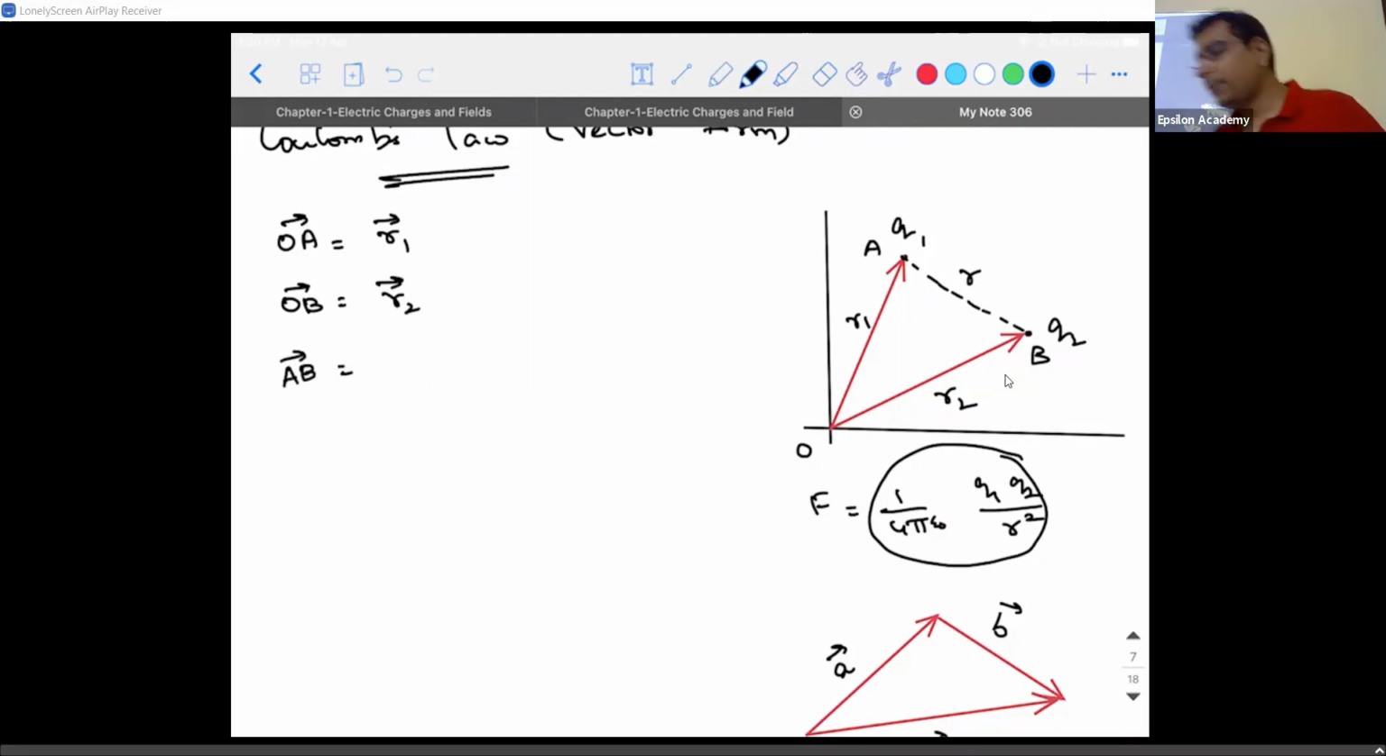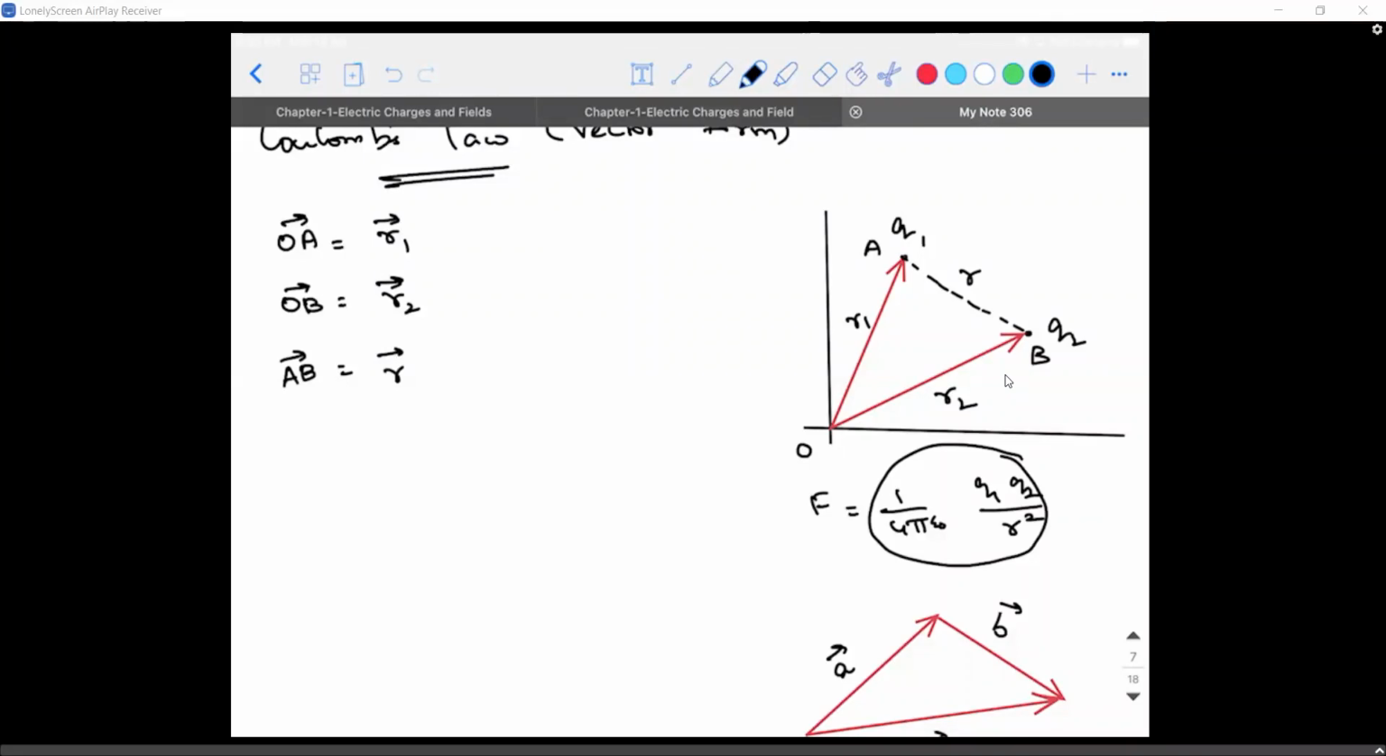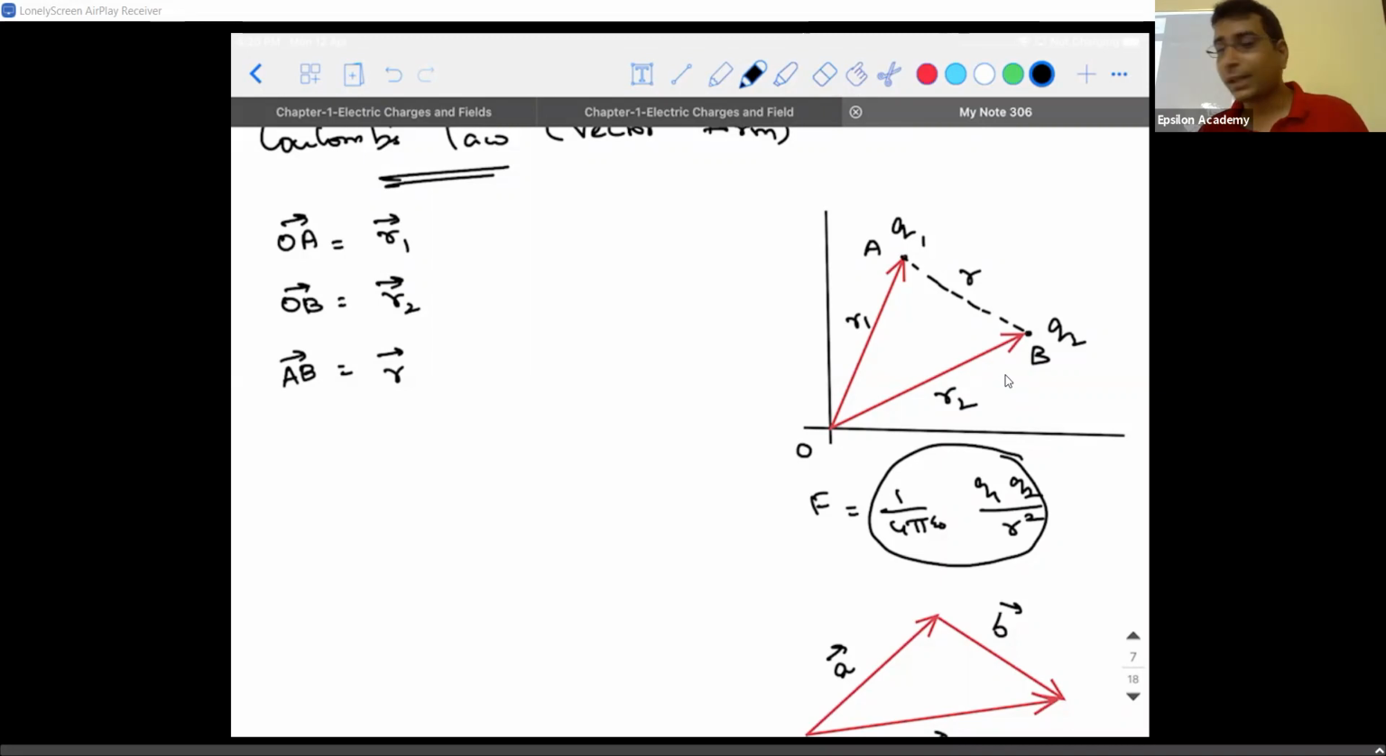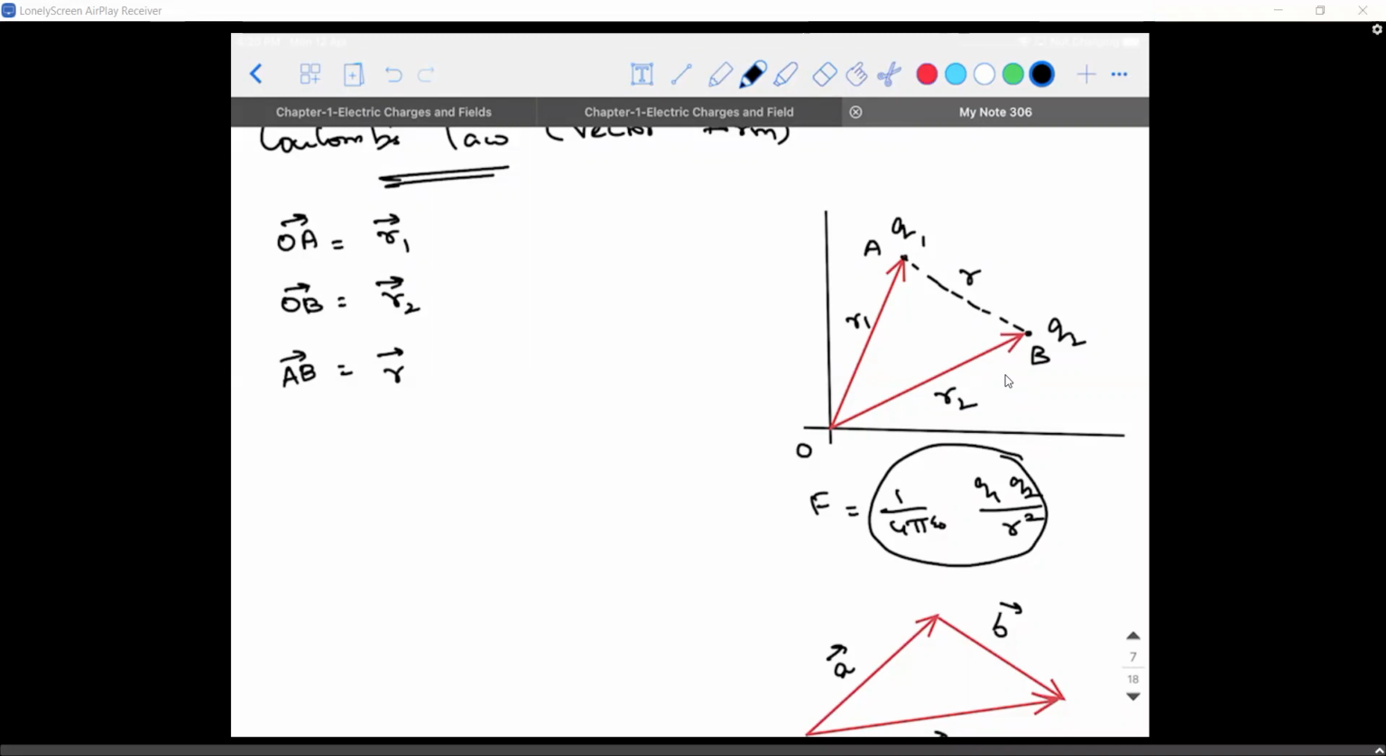If I call the AB vector as the R vector, listen to this very carefully. If I call this the R vector, then how can this R vector be represented in terms of the R1 vector and the R2 vector? Clear? I'm talking only about the displacement. Sir, R vector is equal to R1 vector plus R2 vector. It is not. It cannot be the sum. It is the R2 vector minus the R1 vector.